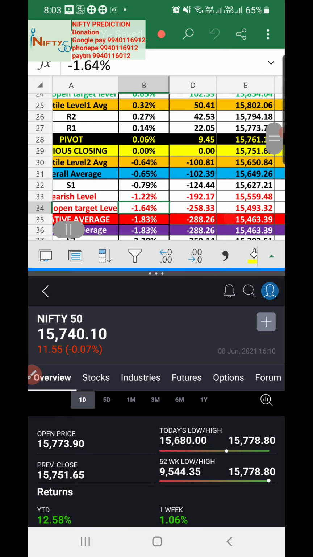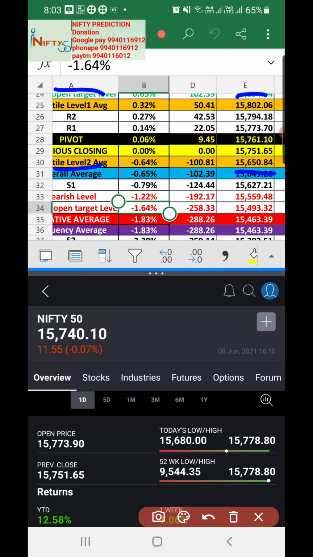But on this particular day it was not able to break volatile 2, as I spoke about this particular level, because the market has the potential to go in between these levels on volatile days. This is the kind of volatile day which is flat, and exactly that is what happened. It was not able to break this particular level, 15,650, or 15,778, which is well below that. So the market oscillated in between and closed flat.